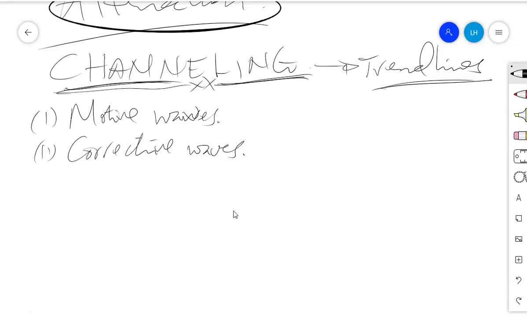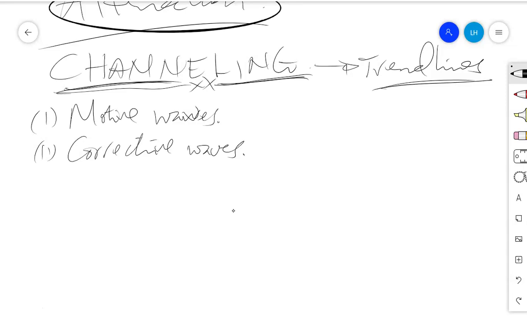Now the idea of motive and the corrective wave. Even when we were discussing alternation, we learned that alternation occurs in motive waves, those we call the impulse and diagonal, and alternation may also occur in corrective waves. But mainly on alternation, we discussed that it occurs on the side of motive. Usually alternation is mainly on the impulse. There is no alternation in diagonal. I think it would be very deep to discuss the issues on alternation in diagonal.